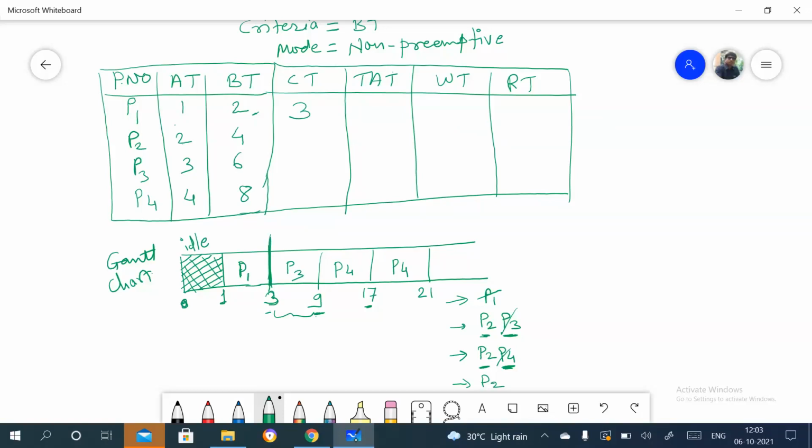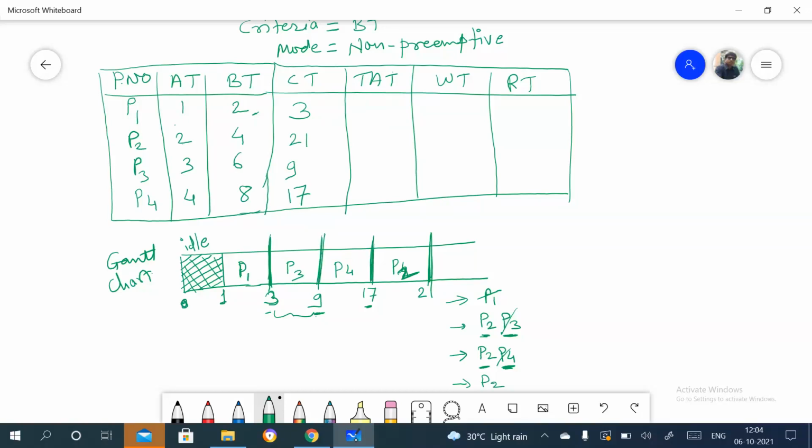Now P2, sorry, this last one is P2. P2 completes its execution at 21 units of time, so here we write 21. Now P3 completes its execution at 9, and P4 completes its execution at 17. You can see here, right? So the completion times are 3, 21, 9 and 17 for P1, P2, P3 and P4 respectively.